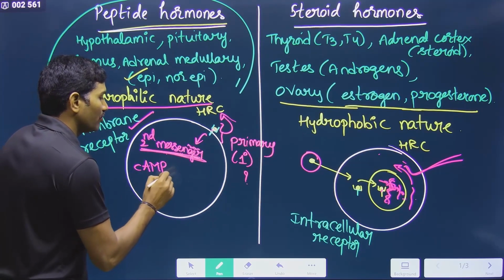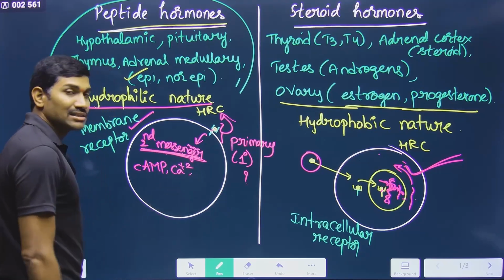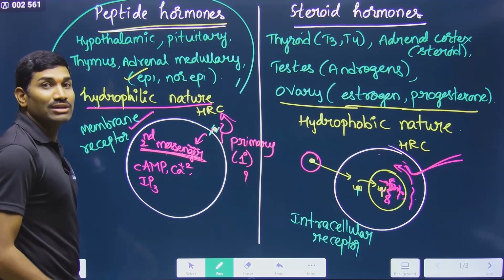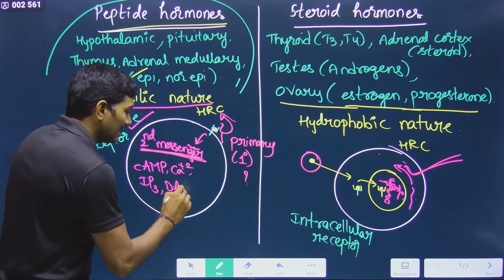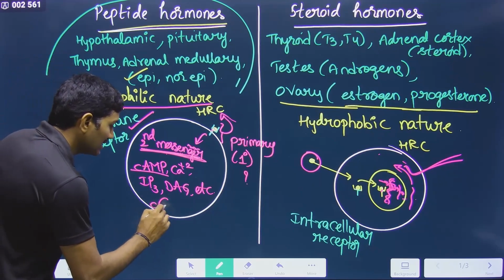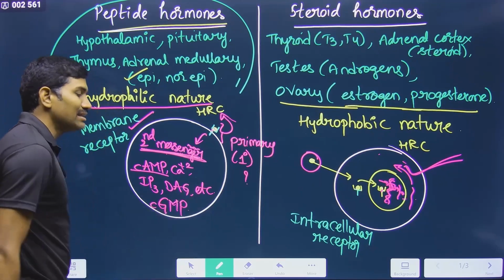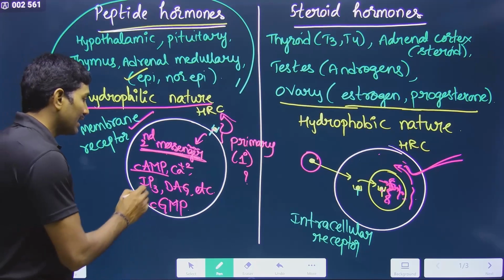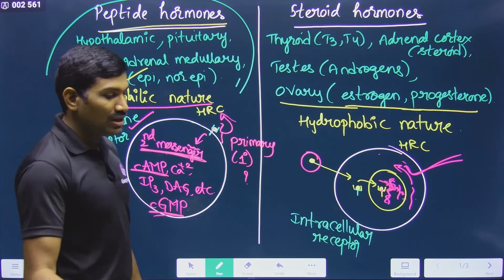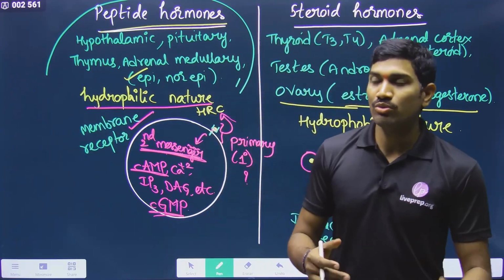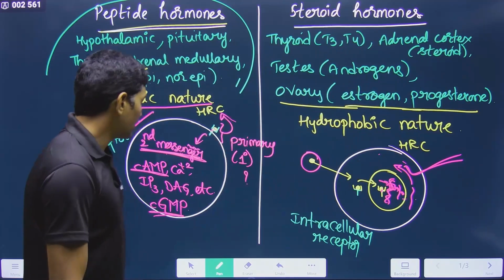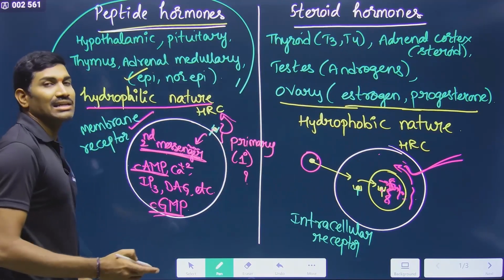Cyclic adenosine monophosphate. Calcium ions can act as second messengers. IP3, inositol 1,4,5 triphosphate, diacylglycerol, likewise many are there. Not only cAMP, cyclic GMP is also a second messenger. Regarding cyclic AMP and cyclic GMP, in the molecular basis of inheritance beginning, when we studied nucleotides, there itself I told very clearly. So you can simply refer to that particular part also, and these are acting as the second messengers.